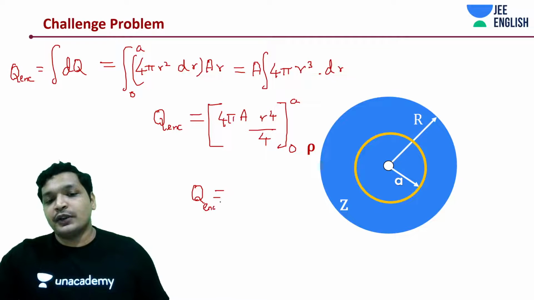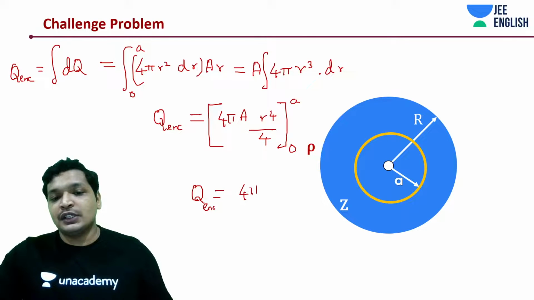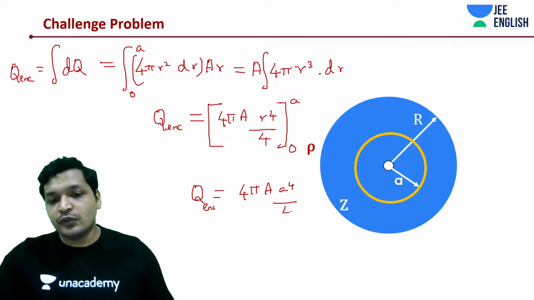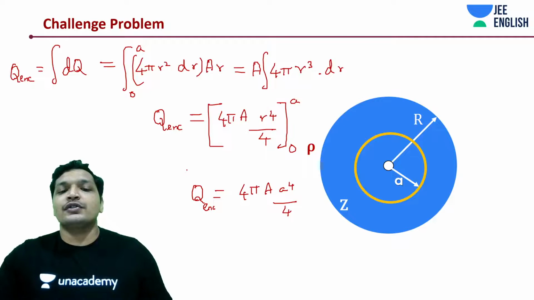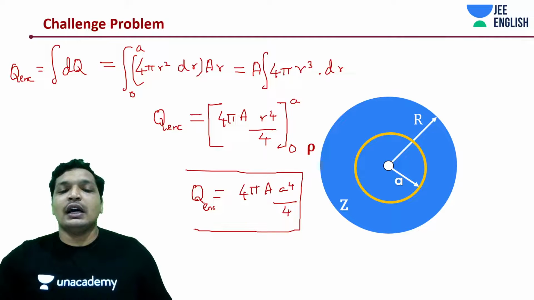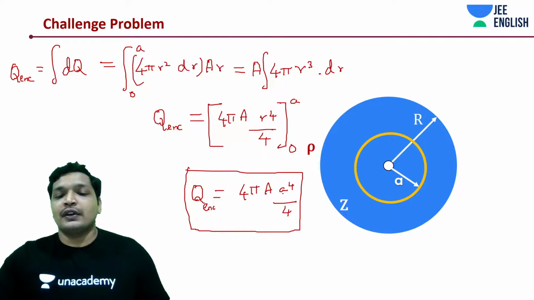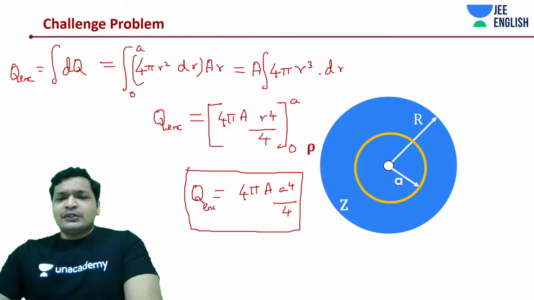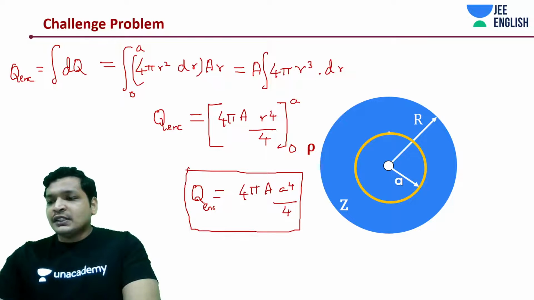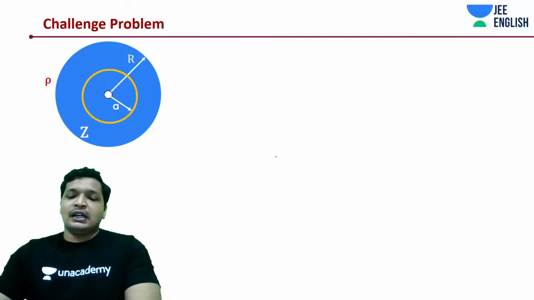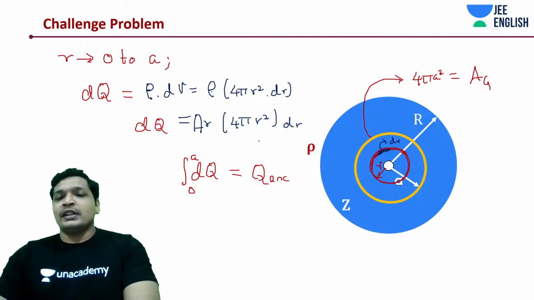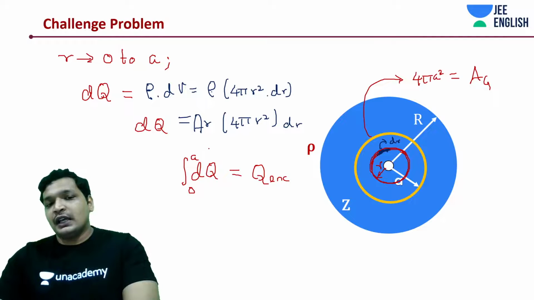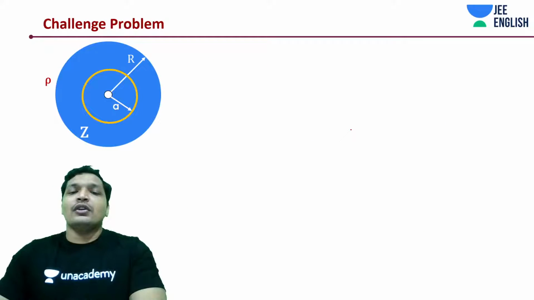Let's come to this point. Simple. So one limit would be 0, and you would get something like a to the power 4 by 4. Don't get confused. One a is the constant a, the other a is the varying a. We should have kept it as r. Okay. Now there we go, we have this equation. The rest was also quite easy, I believe. If everything has been done and understood from the beginning, it's a pretty easy concept.